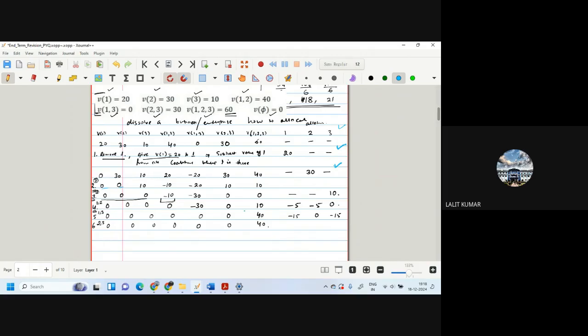Then 0, 0, minus 10, minus 30, V3. And 0, 0, 10 again we removed. This becomes 0. Then minus 30 we got.